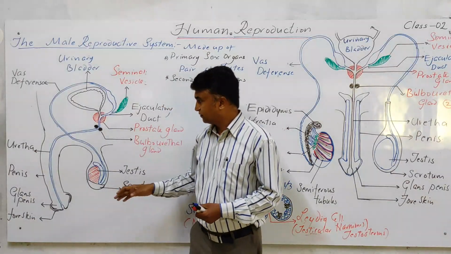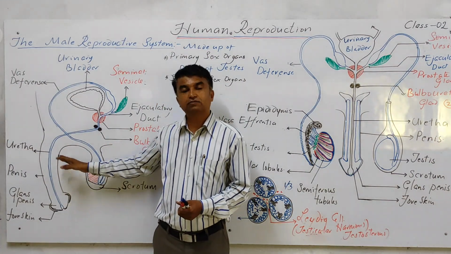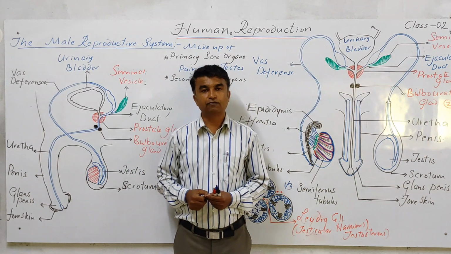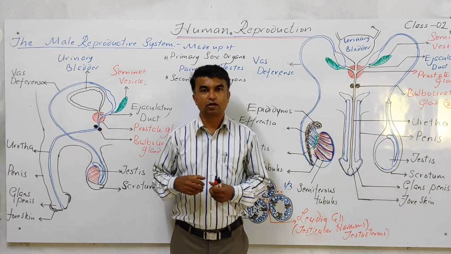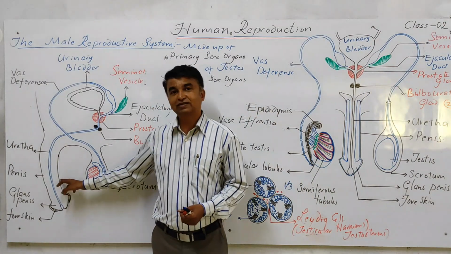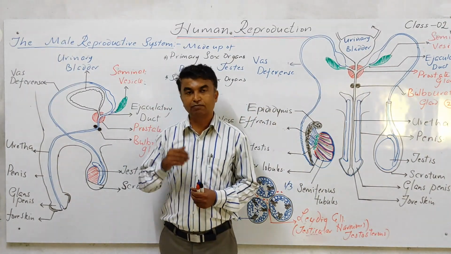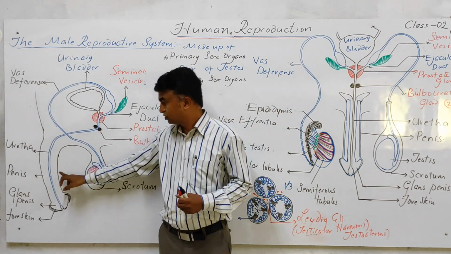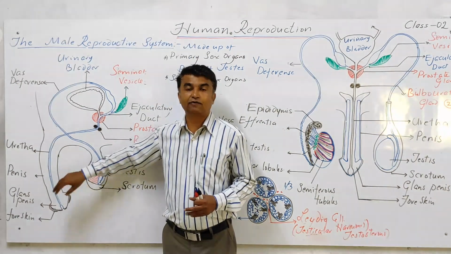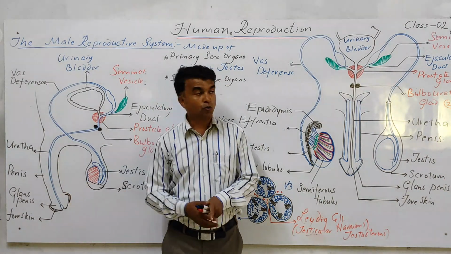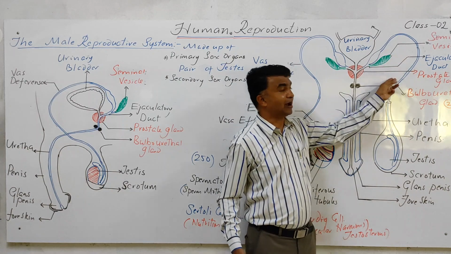Now, what is the function of the penis? The penis is a special copulatory organ which is made up of special muscles. During copulation it becomes erect, and this penis helps in insemination, meaning transfer of the male gamete into the female reproductive tract. So this is the external genitalia, which is externally visible. Clear?